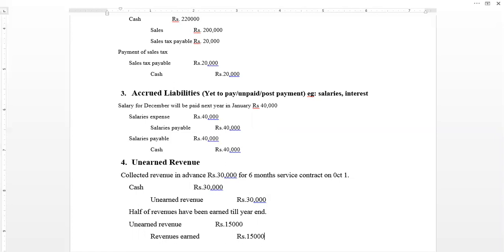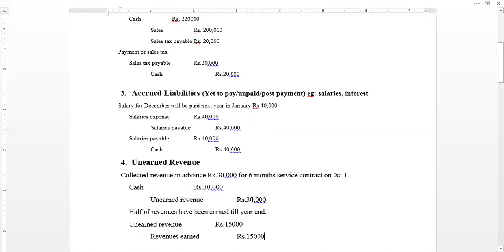So the question here is, out of the 30,000 liability, half of the services against this liability have been provided, and half of the services the company still ought to provide.